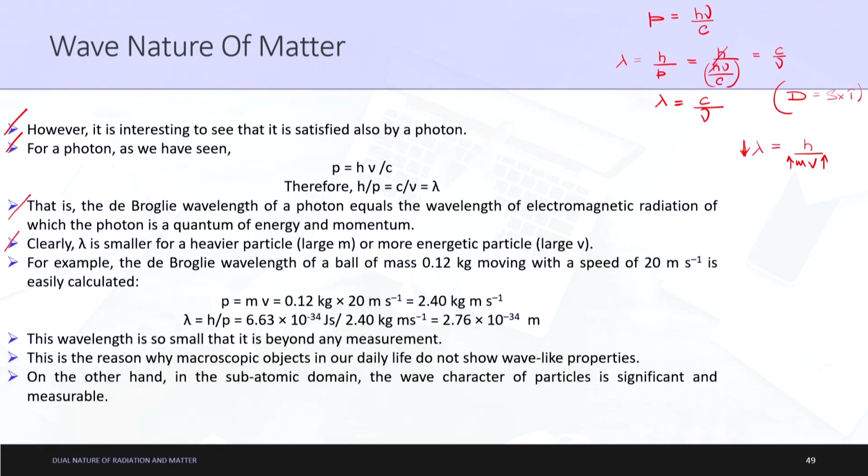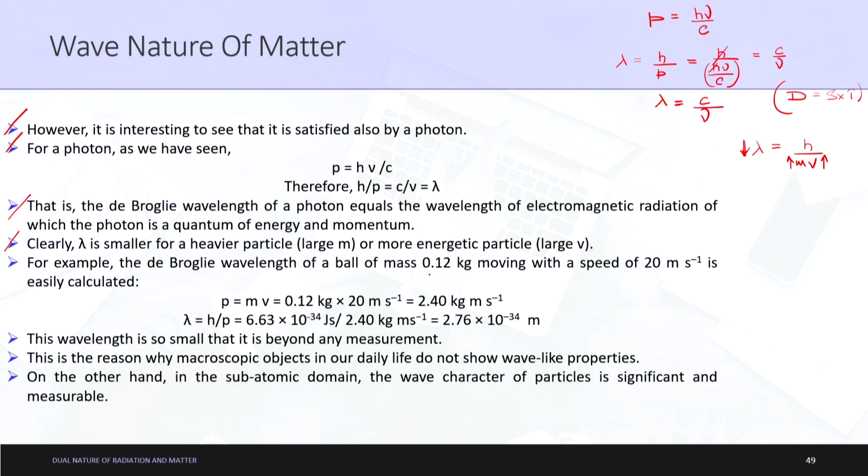So in the previous discussion we completed this concept that as the value of m increases or v increases, the value of wavelength decreases. Let us do the further discussions now. So for example, the de Broglie wavelength of a ball of mass 0.12 kg moving with a speed of 20 meter per second. As you can see, the mass is comparatively very small as compared to very large structures, let us say a rock or the earth. It is very small, but it is very large as compared to electrons. So let us see for now what happens with this ball.